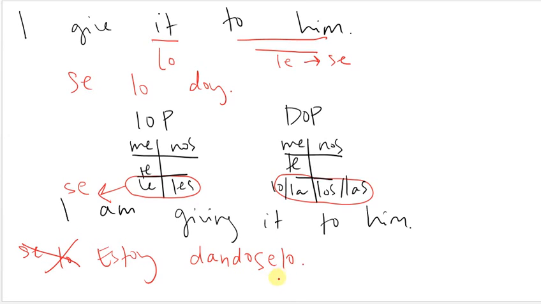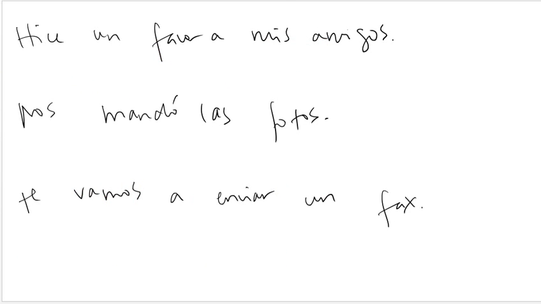If I have them at the end and attached, and if I have two pronouns, okay, so I have my direct object pronoun, my indirect object pronoun. If I have both pronouns attached, I have to put an accent. Estoy dándoselo. Okay, that should be pretty much everything. We're going to do a couple of practice things.